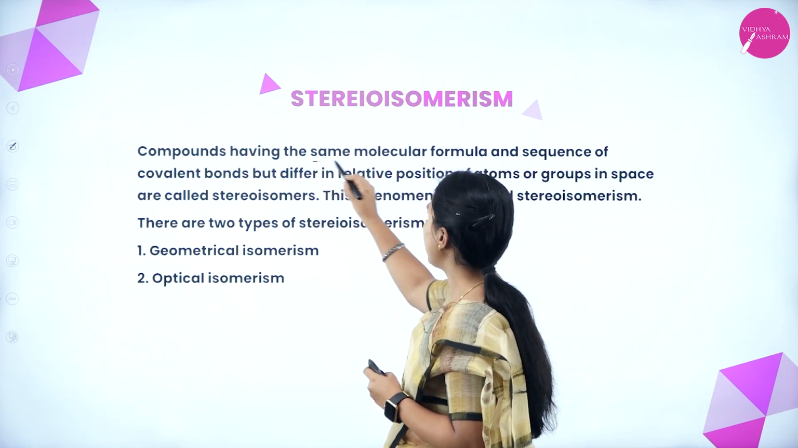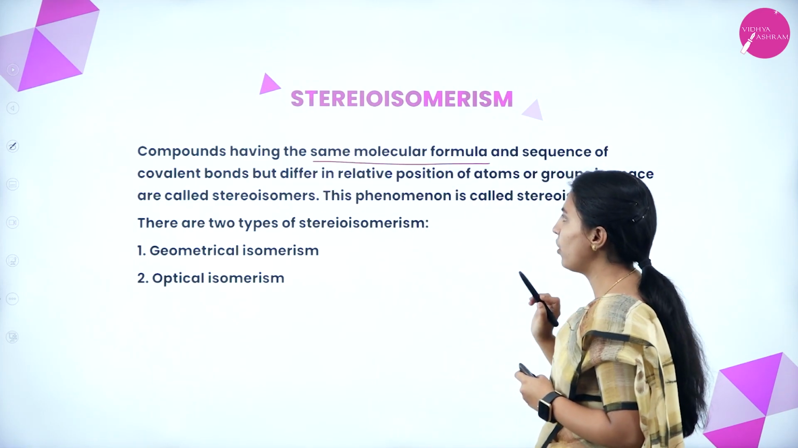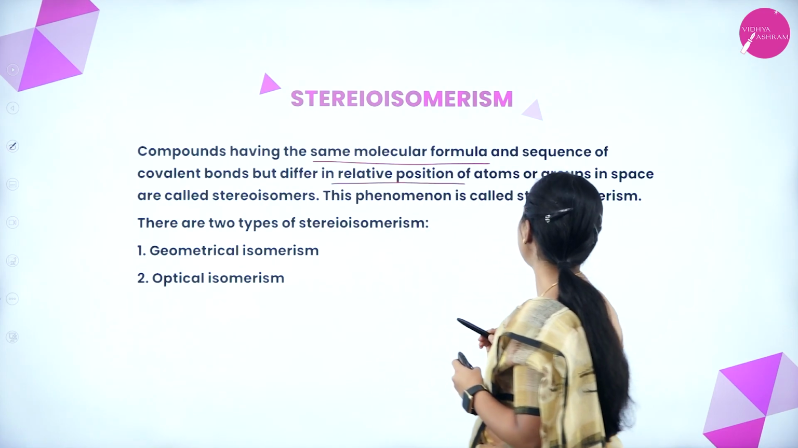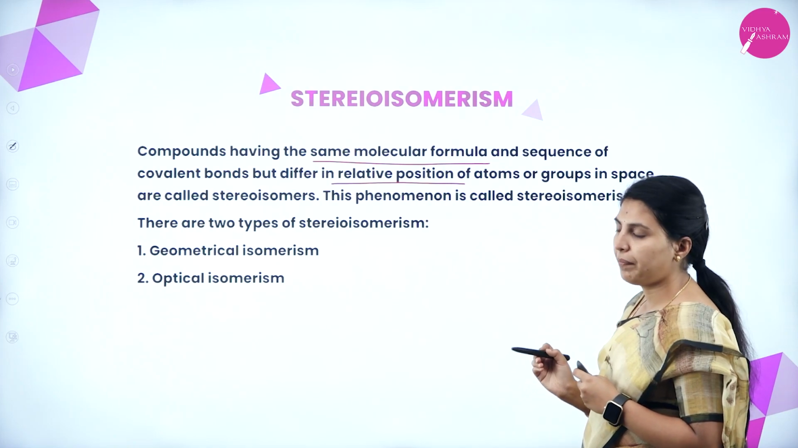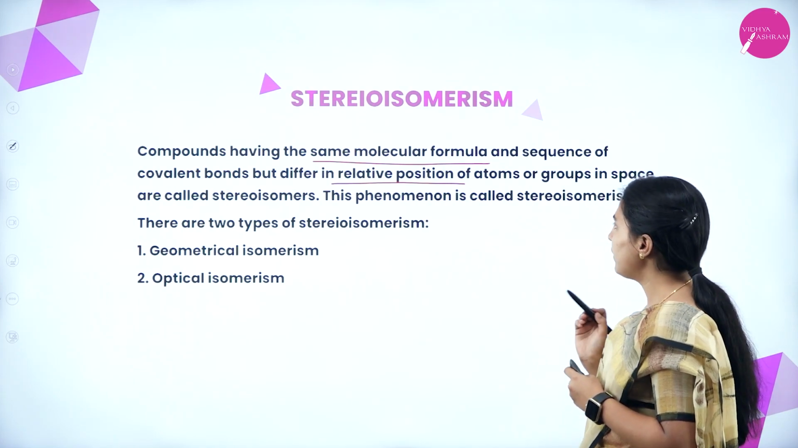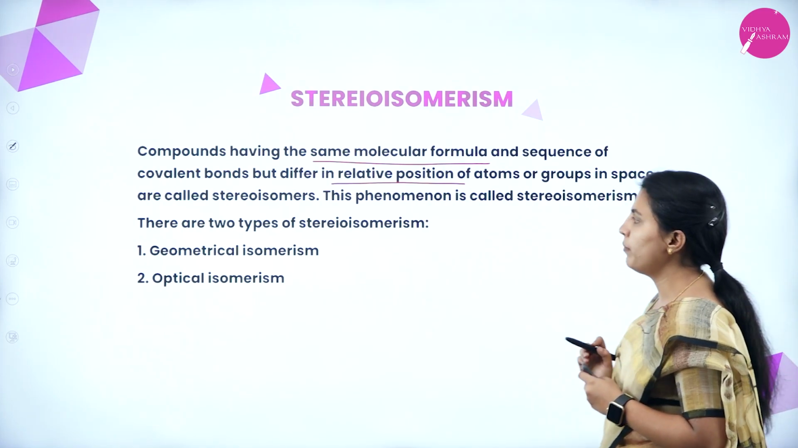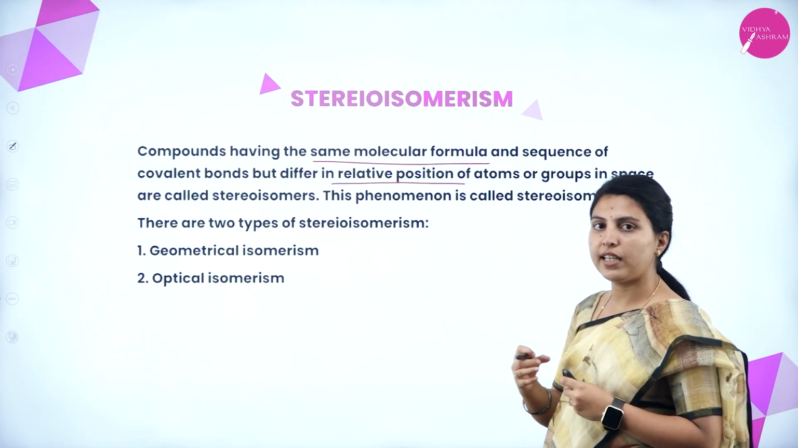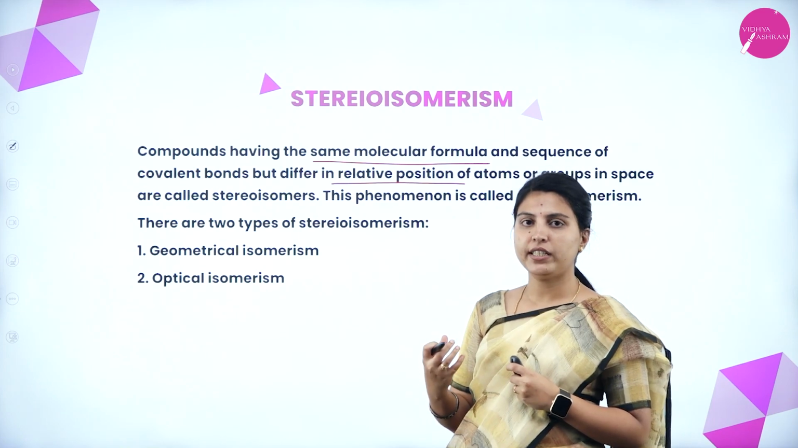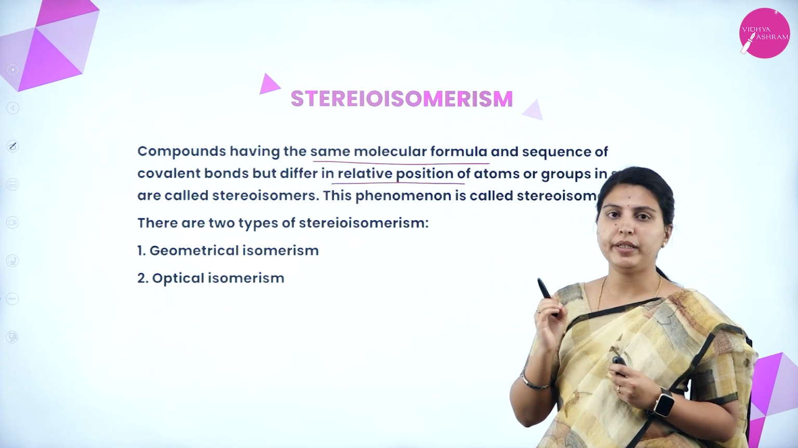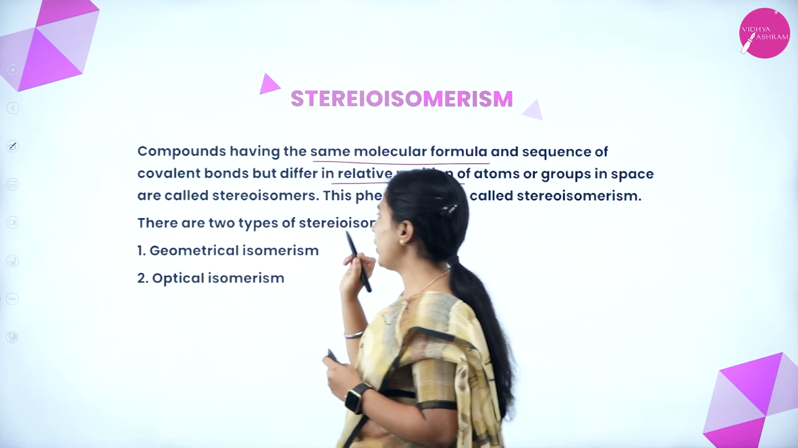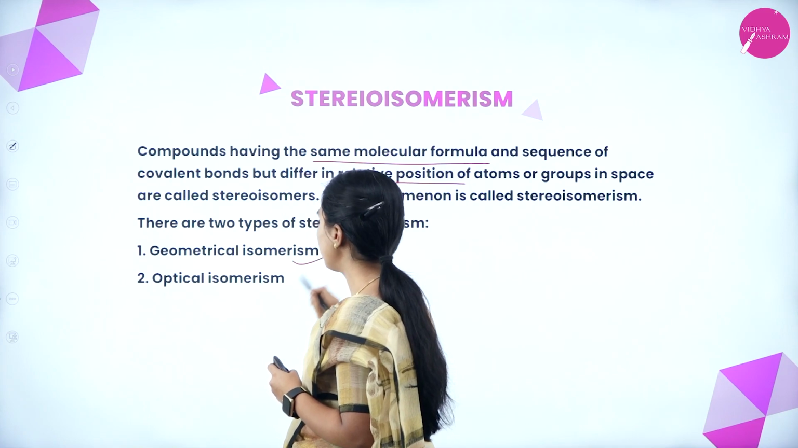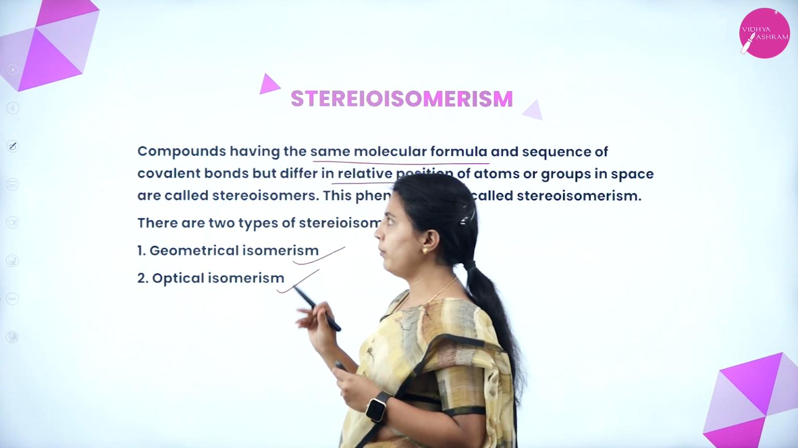Compounds having the same molecular formula and sequence of covalent bonds but differing in the relative position of atoms or groups in space are called stereoisomers. This phenomenon is called stereoisomerism. Means whatever the relative position of atoms in space, it will be different while the same molecular formula is present. And there are two types of stereoisomerism, that is geometrical isomerism and optical isomerism.